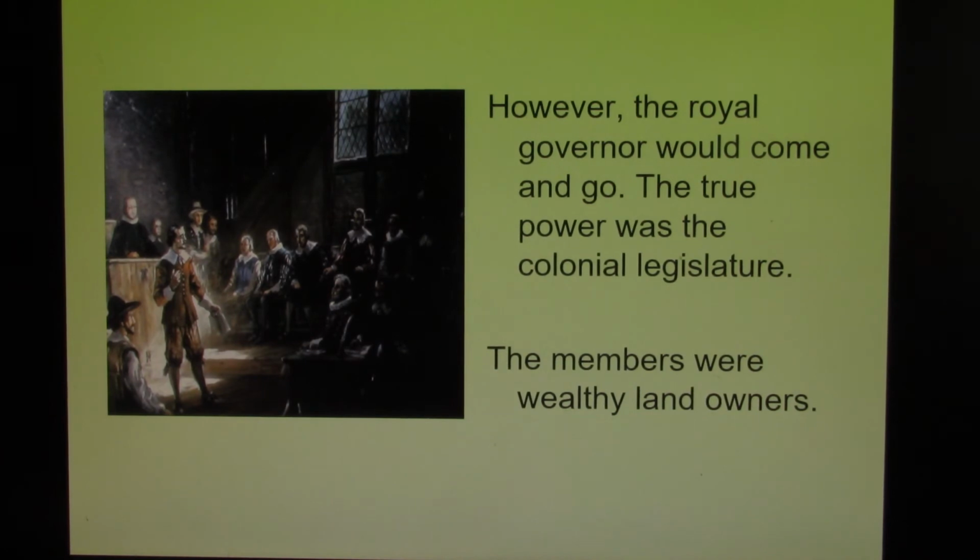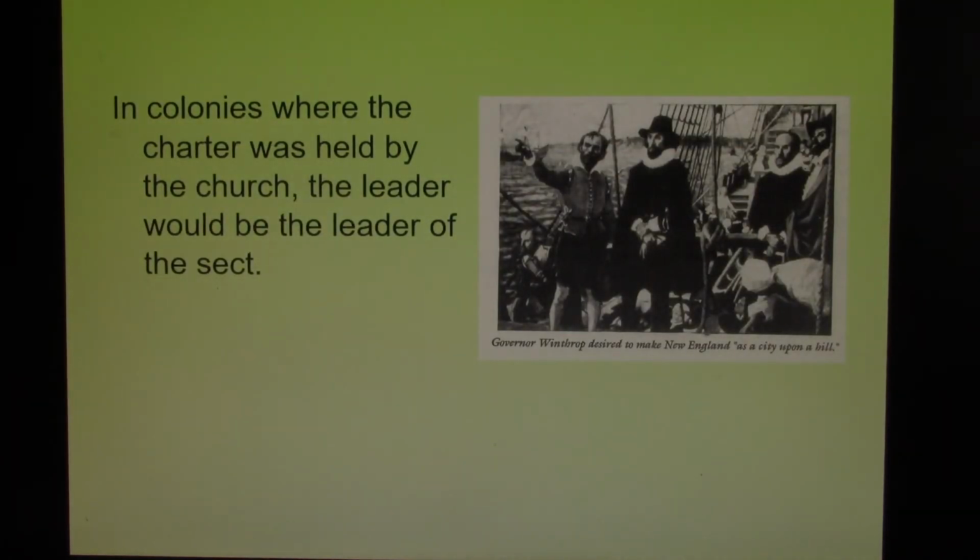New England was different though. New England is going to have the charter with the leader of the church. Now, the church has always been the most important aspect of Massachusetts, Rhode Island, Connecticut, and New Hampshire. The leader of the church obviously is the minister.